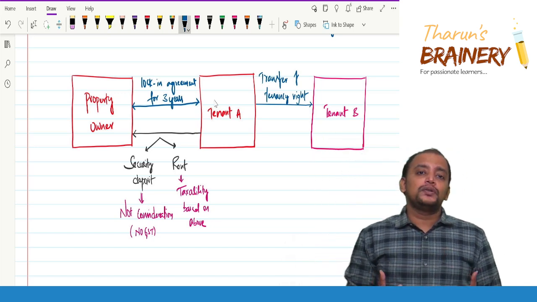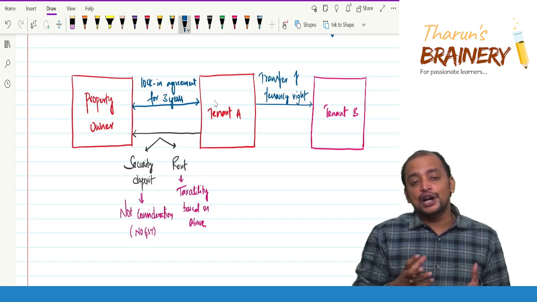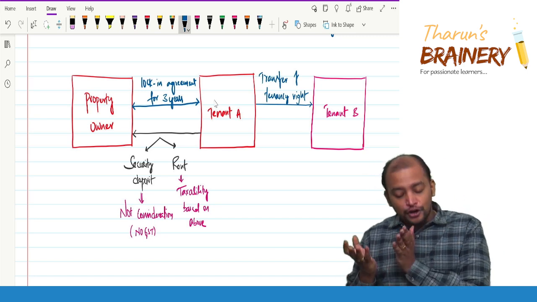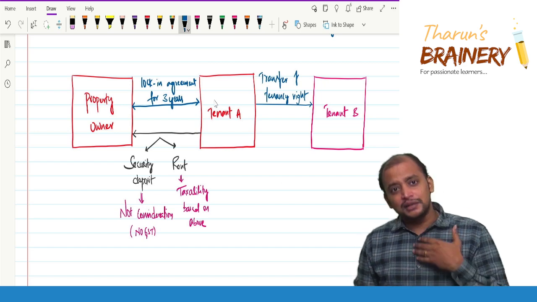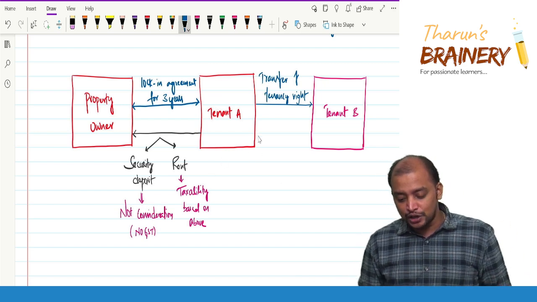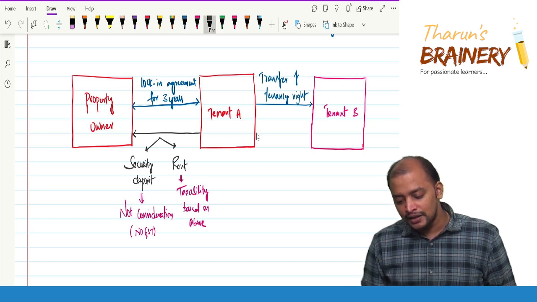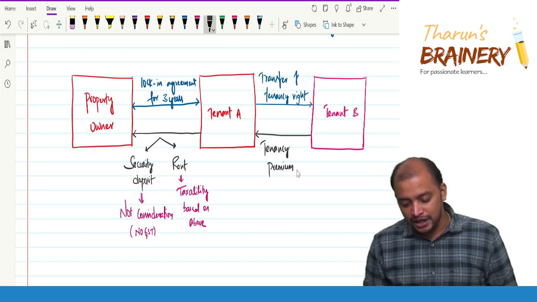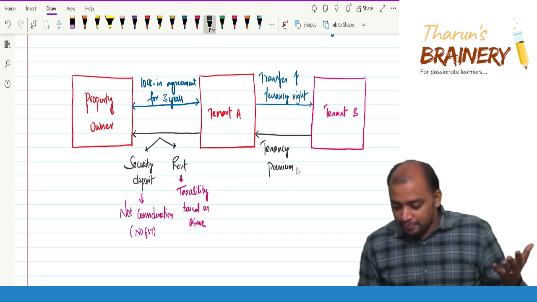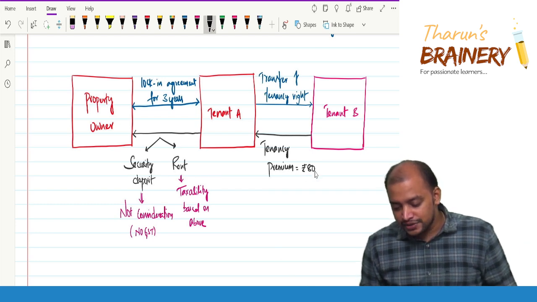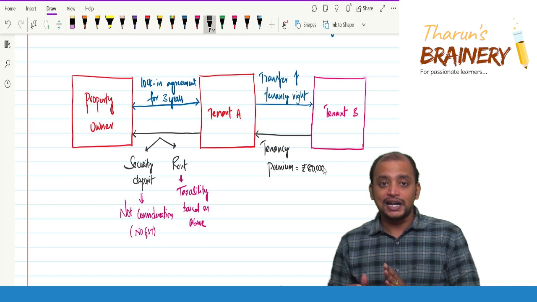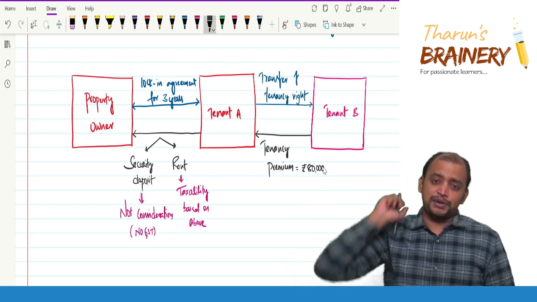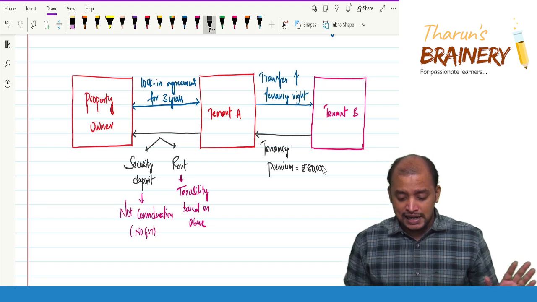Plus, tenant A would have done some renovation which is conducive for the business of tenant B. For all these reasons, tenant B will pay some tenancy premium to tenant A because he got the property with some advantages. So he will pay some tenancy premium. So this tenancy premium, say for example, rupees 80,000 tenancy premium is paid to tenant A. Now, this tenancy premium is always taxable in the hands of tenant A.